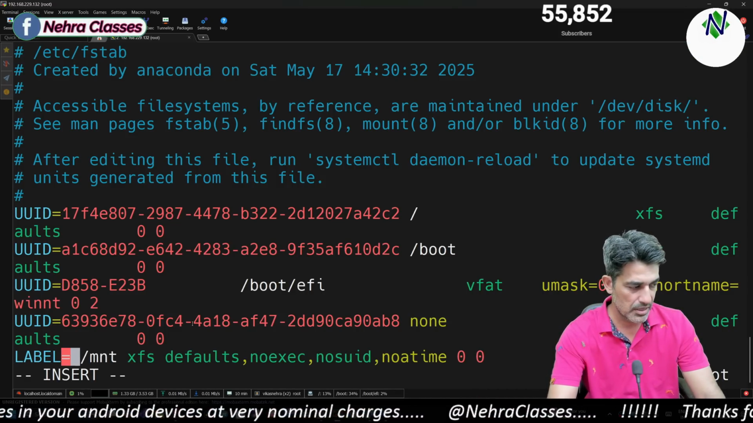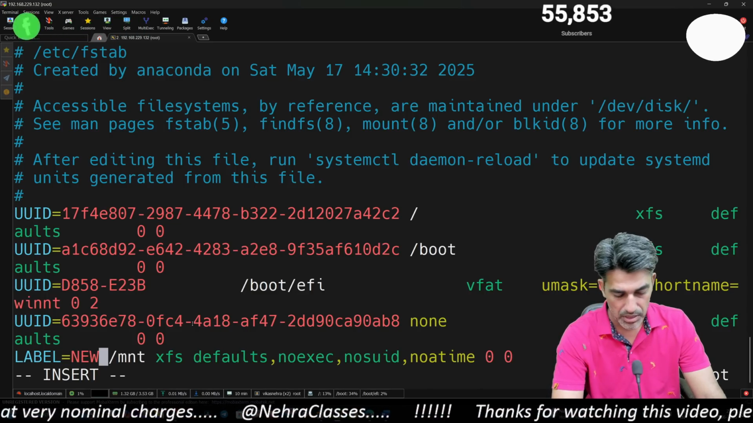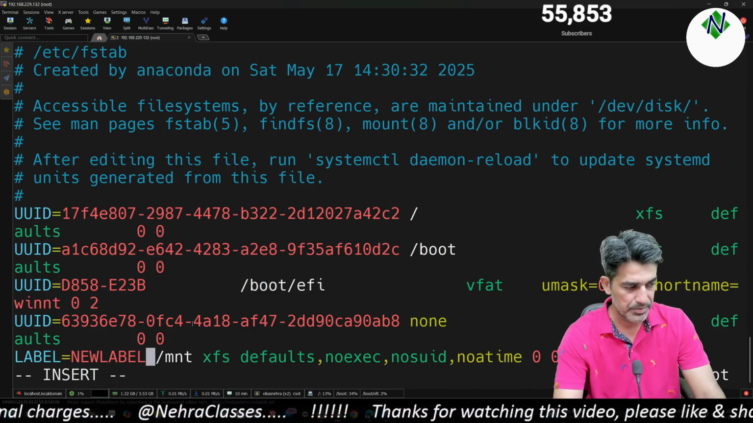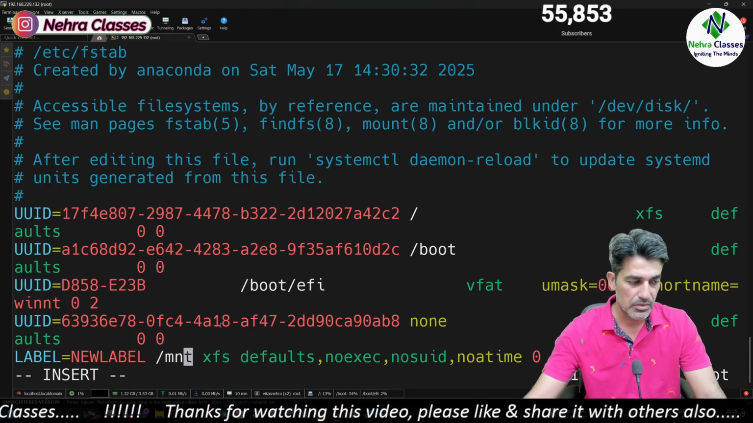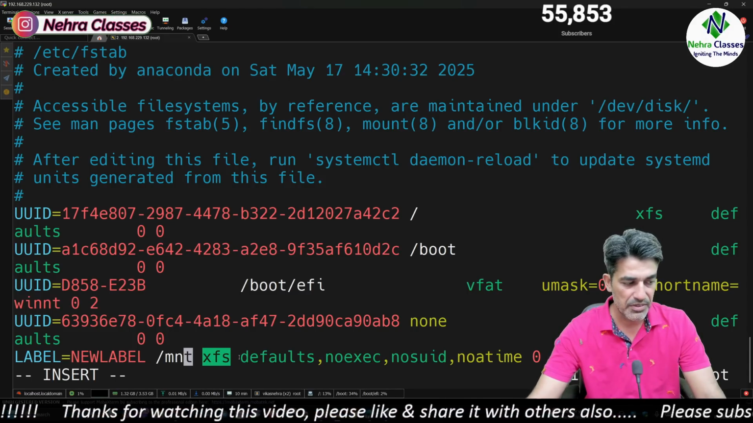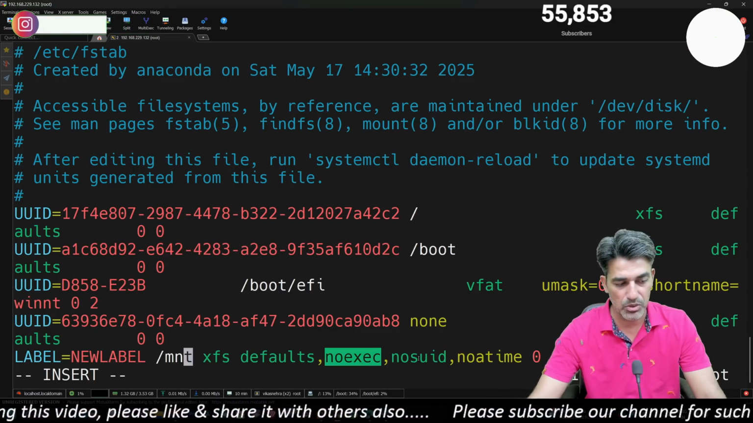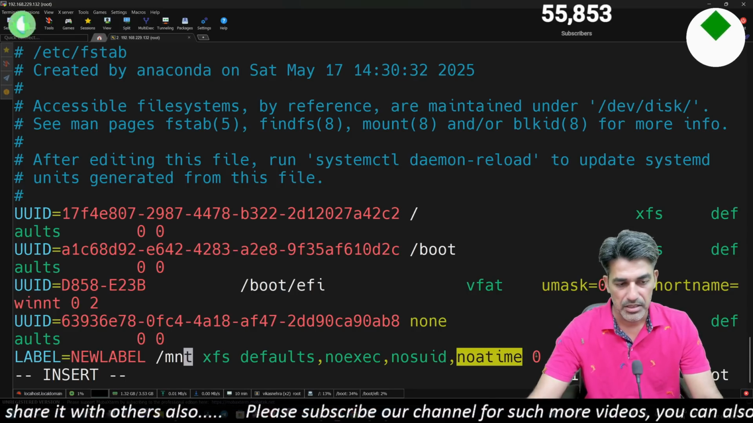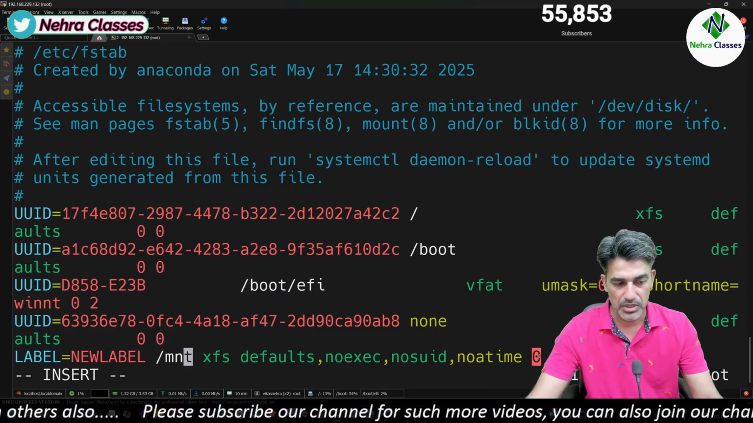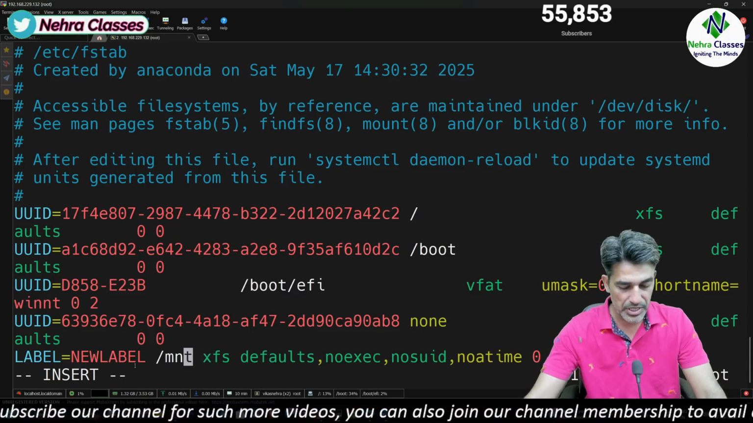In our case, the label name has been changed, which is now as my label. After that, we can mention the mount point name, the file system type. After that, we can specify the options that we want to use, like noexec, nosuid, noatime, and then the file system dump and the check order. So all those details we can mention here.